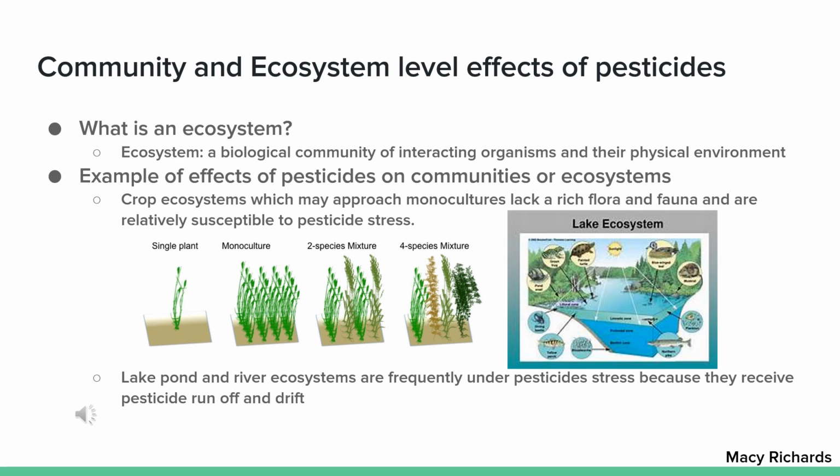Ecosystems that are rich in plant and animal populations, as well as higher rates of nutrient cycling through them, are more resistant to stresses such as pesticides. However, ecosystems that are under relatively intense stress from pesticides fall into two main groups. The first group is ecosystems that lack complexity in their environment. The second group includes ecosystems that routinely receive large amounts of pesticides. One of these ecosystems that are susceptible to pesticide stress includes crop ecosystems due to their monoculture. This includes cotton, corn, and other vegetable ecosystems.